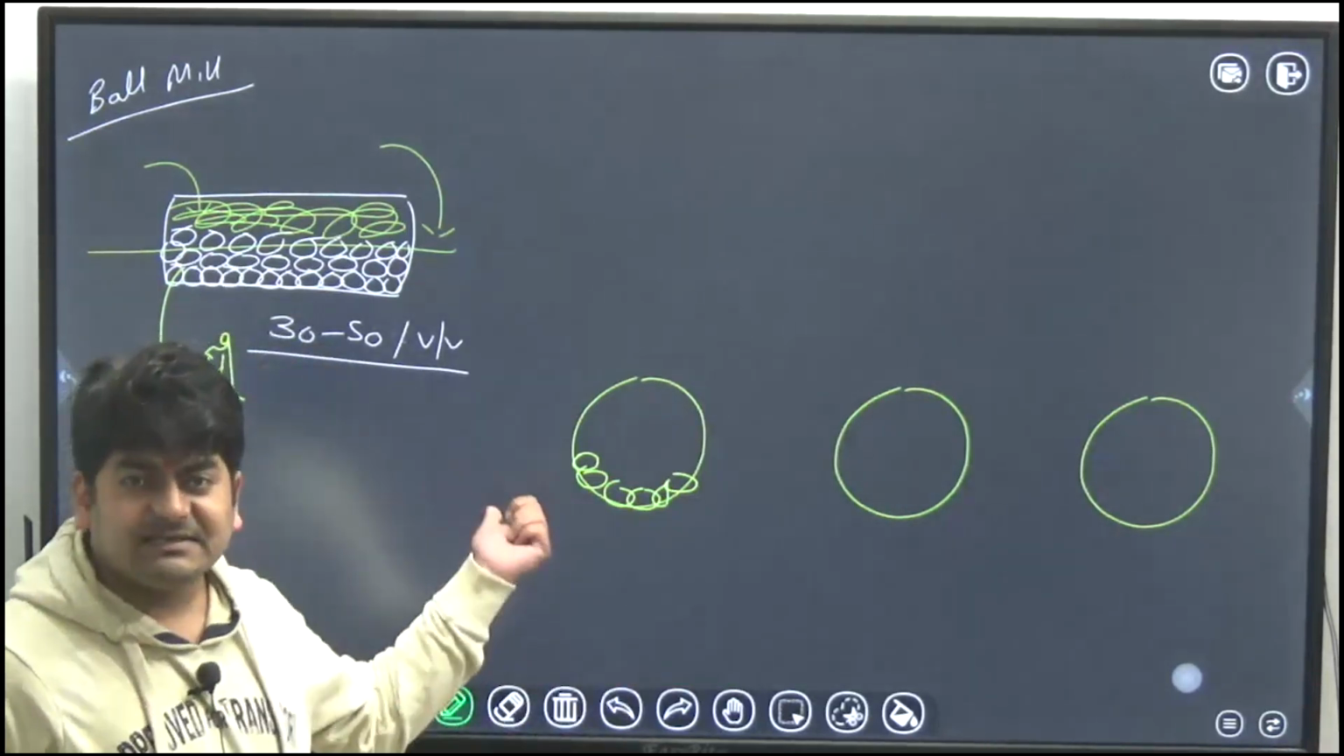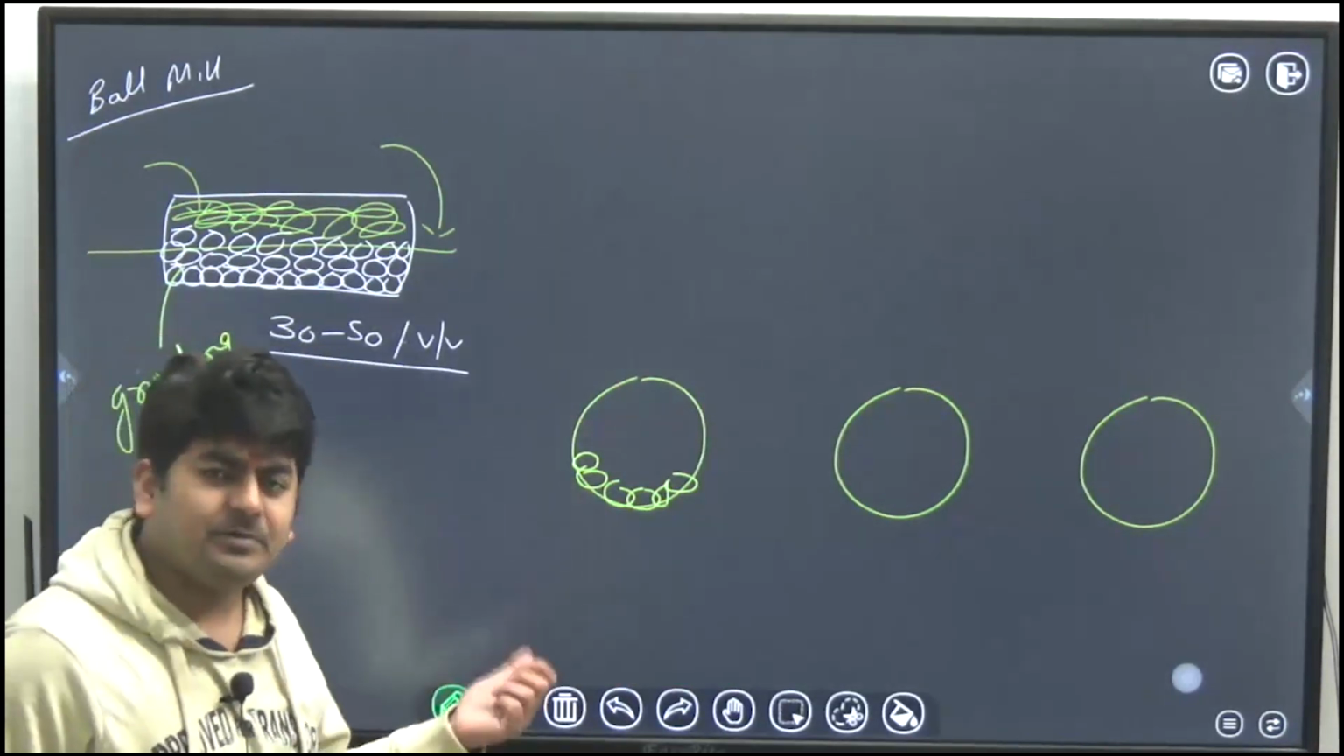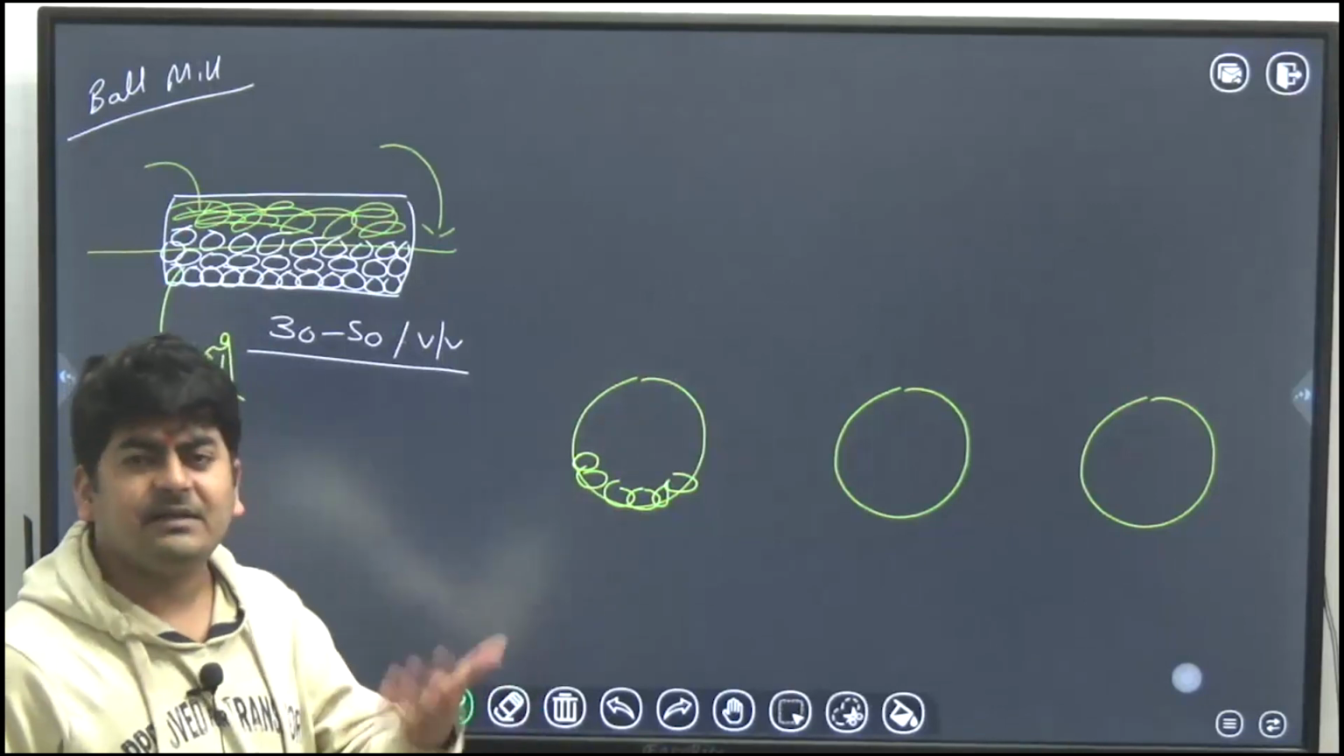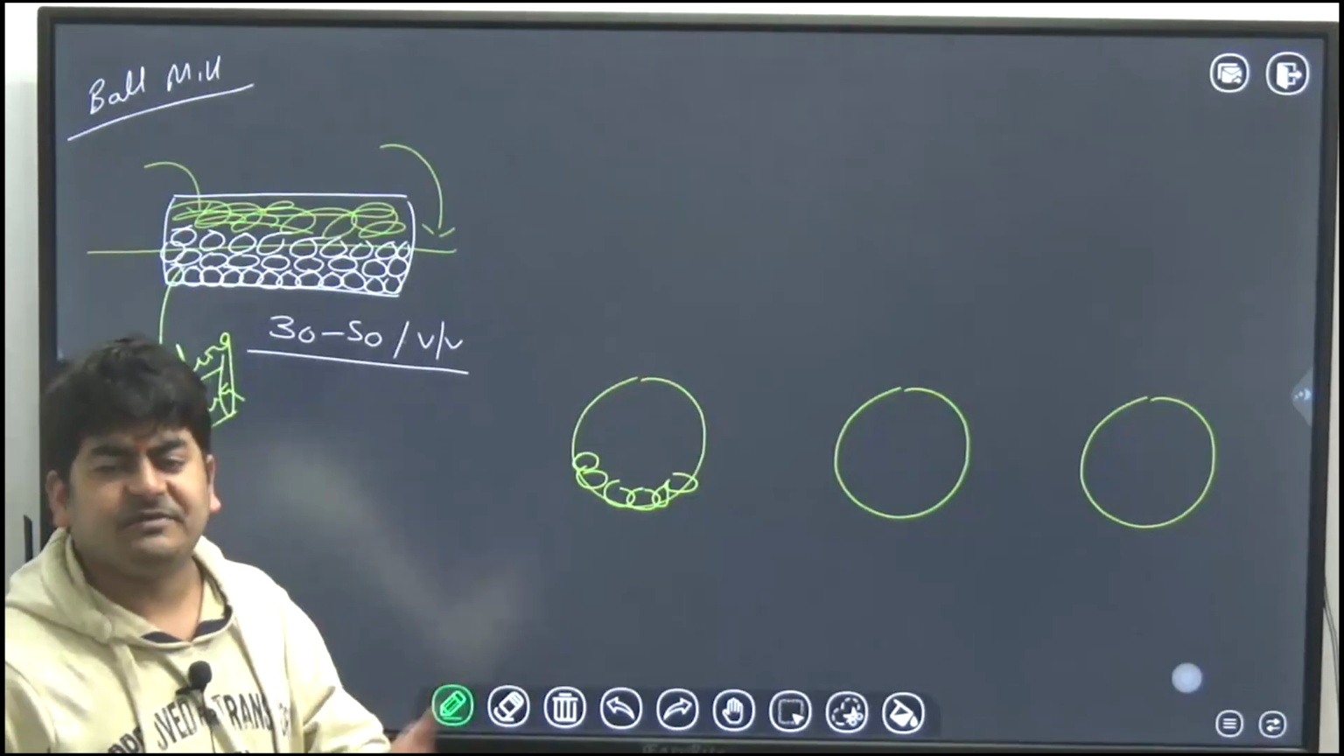Okay, if you replace these balls by the rods, that will be rod mill. By the needles, it will be needle mill. By the pebbles, it will be pebble mill. By the tubes, it will be tube mill.